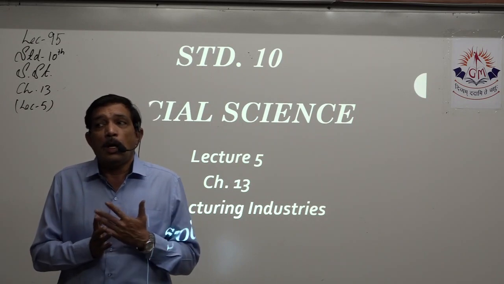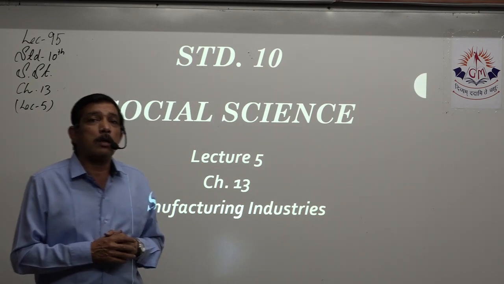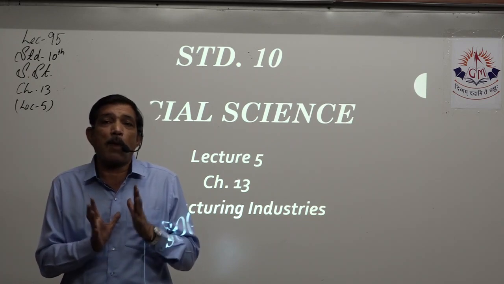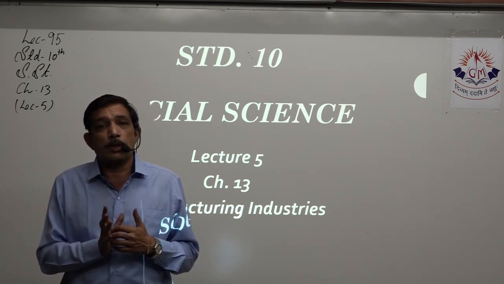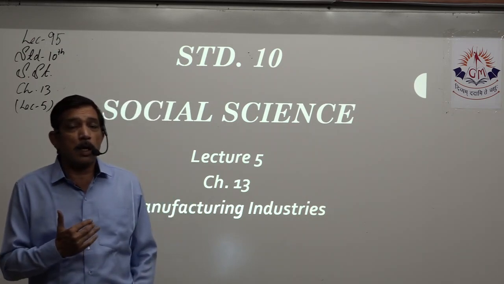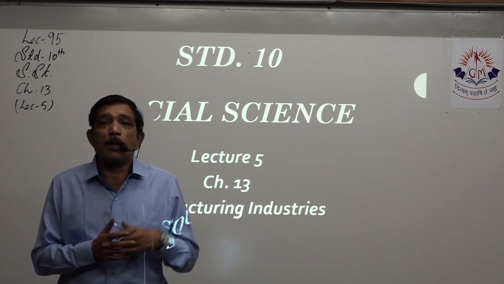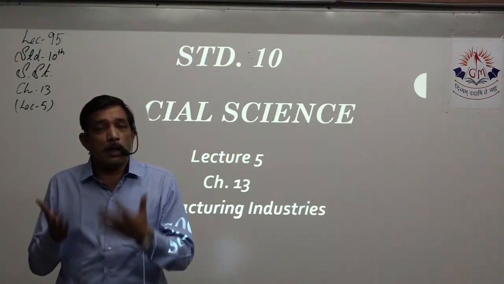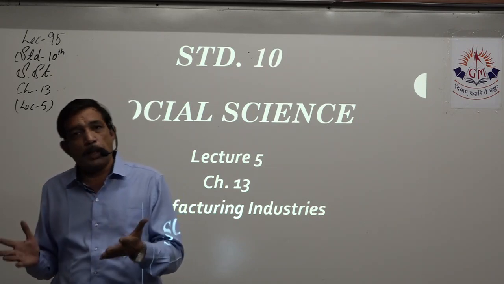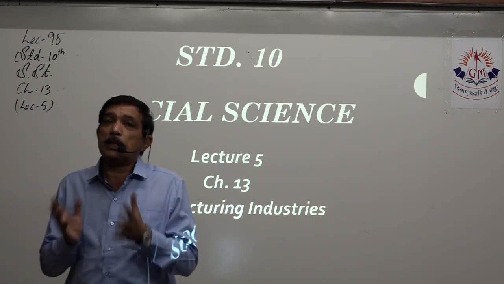For example, if you are asked in the map to mark a region growing cotton, then almost whole of Gujarat you can mark, because most of the parts in Gujarat, barring the western parts, that is Bhuj and Kutch areas, because that's a desertic area. Apart from that, Saurashtra region, North Gujarat also, lots of places cotton is grown. Same way, a complete whole of Maharashtra grows cotton. So there you have to mark a complete state because it grows.